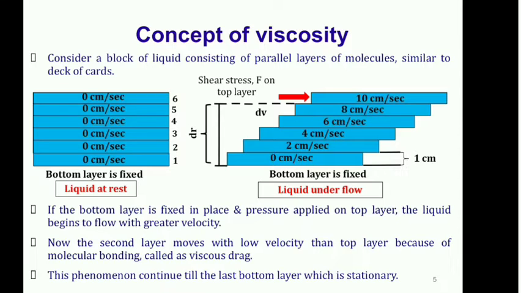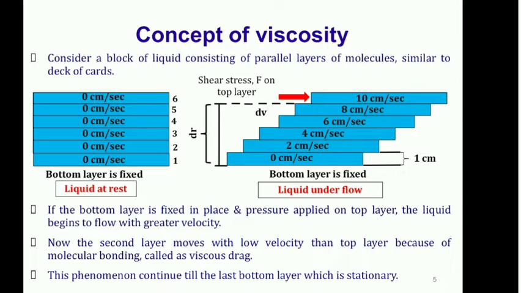Now you can see the red arrow indicated, that is the site of application of the force, the shear force stress F on the top layer. After the application, the top layer is moving with the velocity of 10 centimeter per second. Suppose this is just an example. Next, if the bottom layer is fixed in place and pressure is applied on the top layer, the liquid begins to flow with the greater velocity.